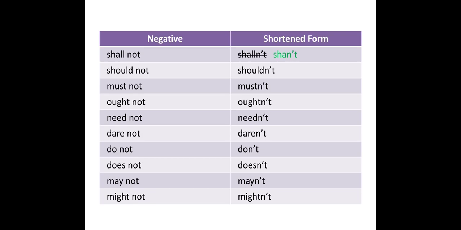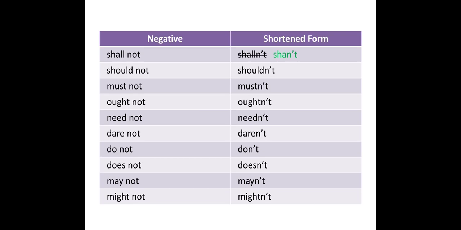Should not, shouldn't. Must not, mustn't. Now children, here mustn't, M-U-S-T-N apostrophe t. Whenever we use the shortened form of must not, we don't pronounce the middle t. It is a silent t. So mustn't we have to pronounce. Must not, mustn't.